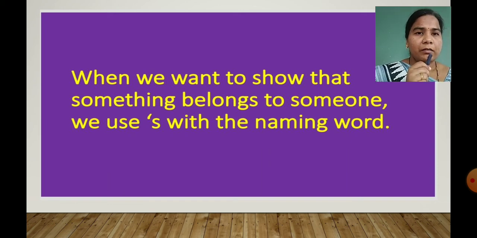It means this apostrophe S shows us that the wool belongs to the lamb. Then apostrophe S, Mary's lamb, it means that the lamb belongs to Mary. Getting, children? To show belonging, we have to use apostrophe S.